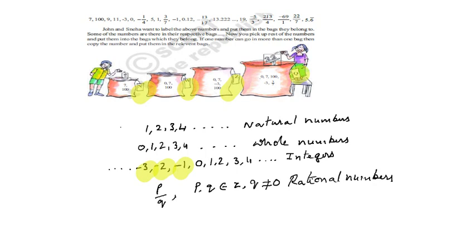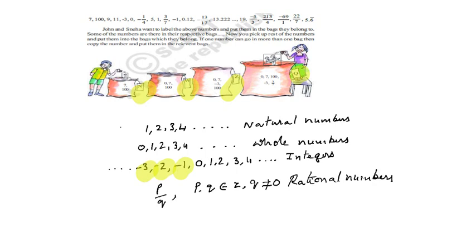Okay, now you observe what is there. Here 7. Where can we put the 7? You may observe that it is also done in the diagram. In the first bag, John and Sneha put the numbers 7 and 100. They are written on the bag.